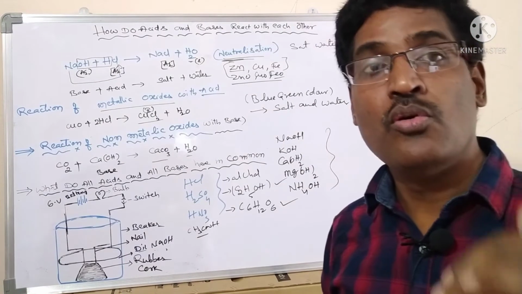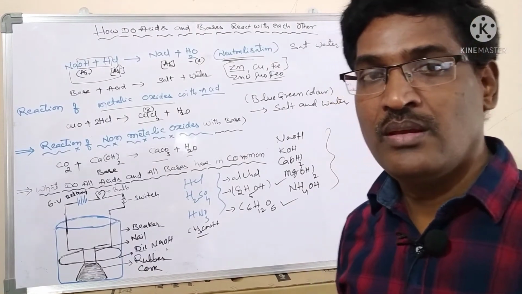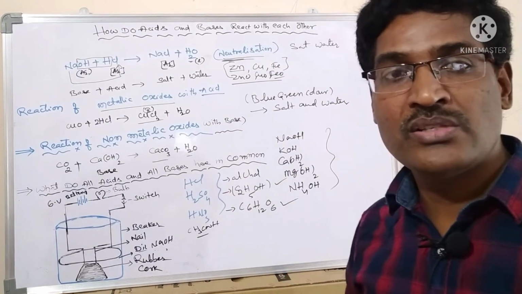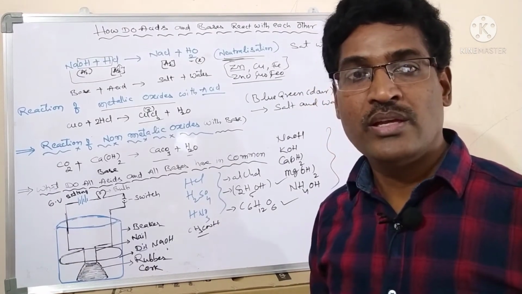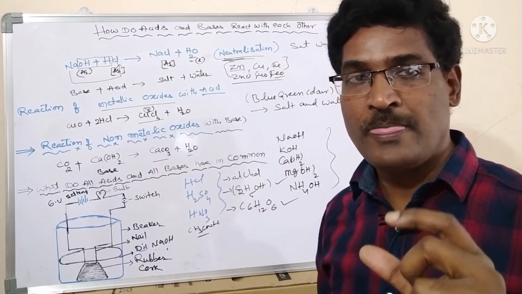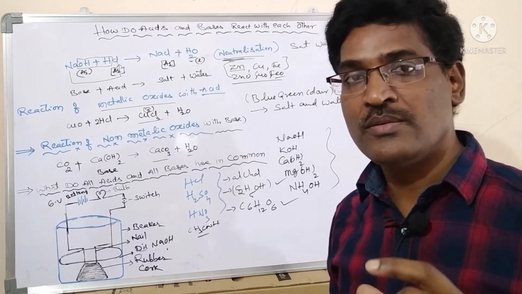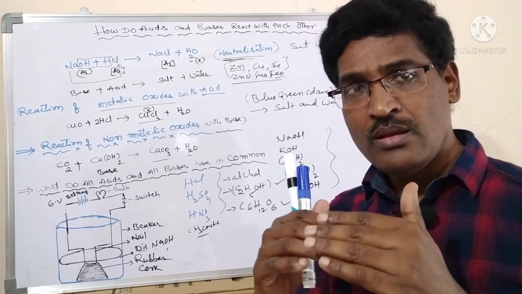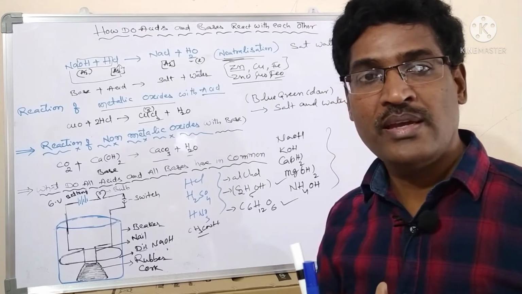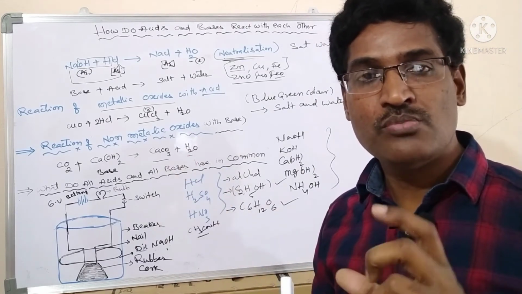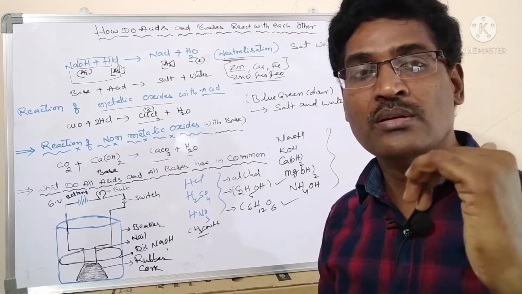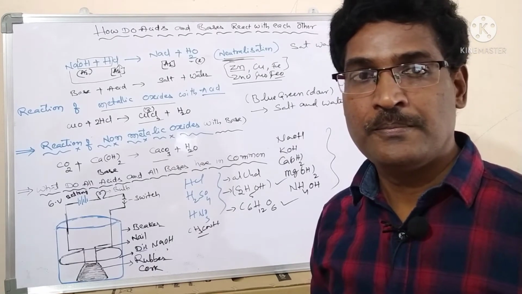NaOH produces more OH minus ions. And ammonium hydroxide, what does it produce? Fewer OH minus ions. Due to that, NH4OH, which produces fewer OH minus ions, the bulb glows dull. NaOH produces more OH minus ions, so the bulb glows bright.